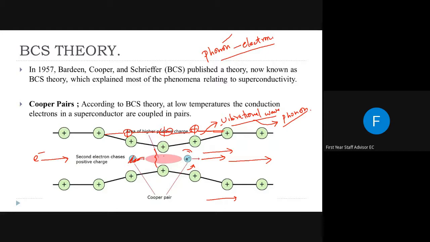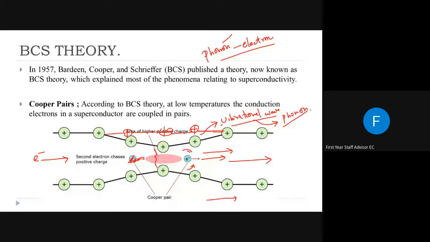We know that electrons are negatively charged. What happens when two electrons are placed in a single place? What is the force between two electrons? That is repulsive because they are the same charge. They both are negatively charged. So if we place two electrons near each other, there will be a repulsive force, or the electrons will repel each other.